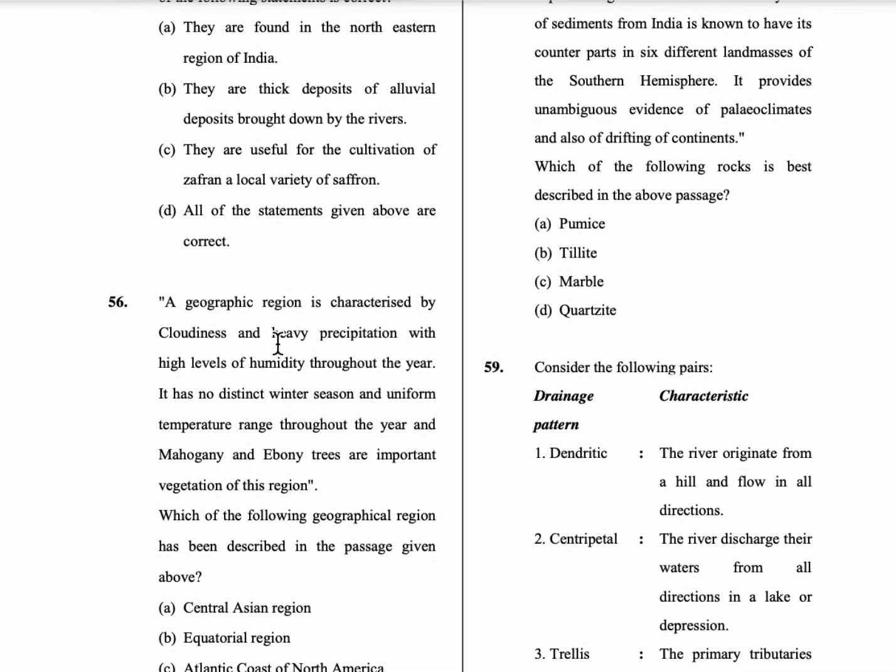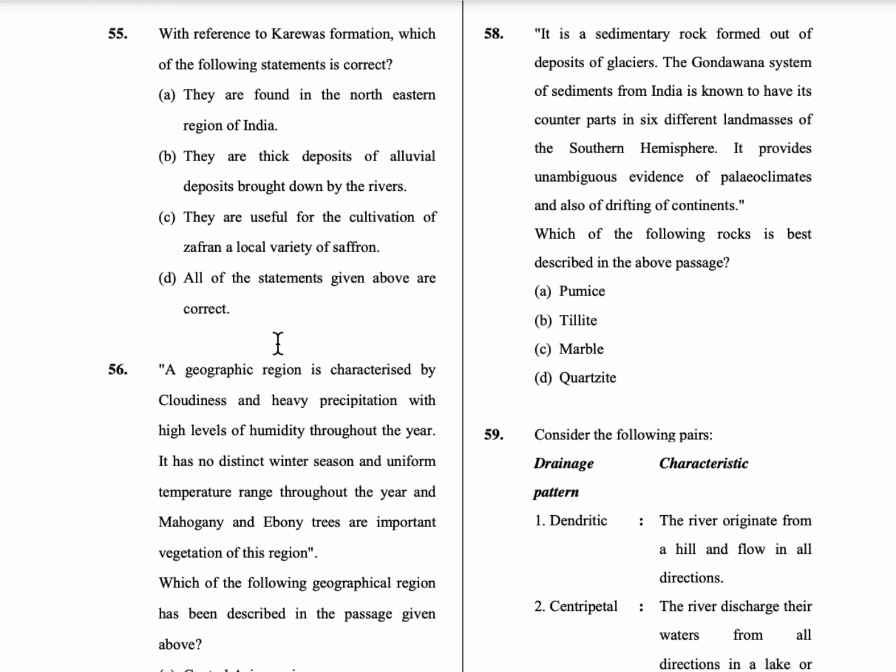58th question. It is a sedimentary rock formed out of the deposits of glaciers. The Gondwana system of sediments from India is known to have its counterparts in 6 different land masses of the southern hemisphere. It provides unambiguous evidence of paleoclimates and also of drifting of continents. So the answer is tillite, option B.